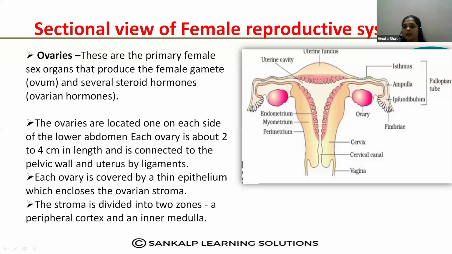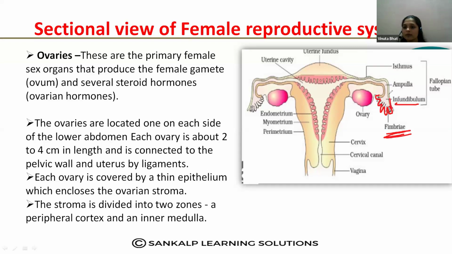That is the infundibulum, and funnel shaped, ಇಲ್ಲಿ ನೋಡಿ ಸ್ಟ್ರಕ್ಚರ್ ಹೇಗಿದೆ ಅಲ್ವಾ, funnel shape ಇದೆ ಅಲ್ವಾ, that is the infundibulum, and it has finger like projections, ಈ ತರ finger like projections ಇದೆ ಅಲ್ವಾ. So that is called fimbriae. The finger-like projections present at the end of the infundibulum are called fimbriae.